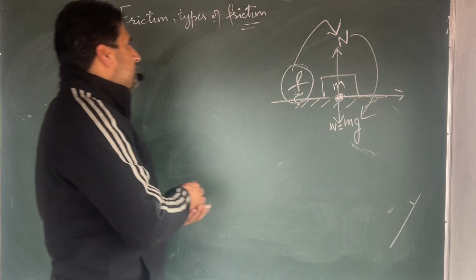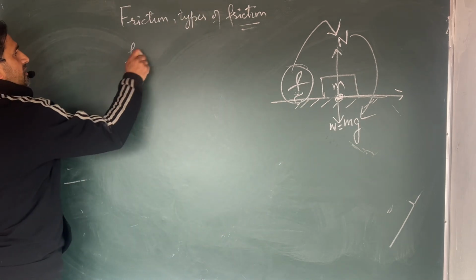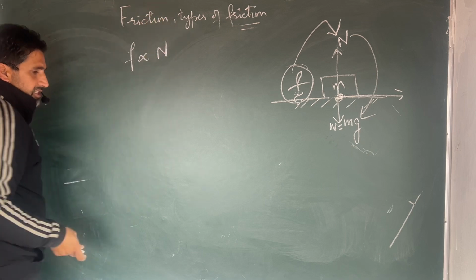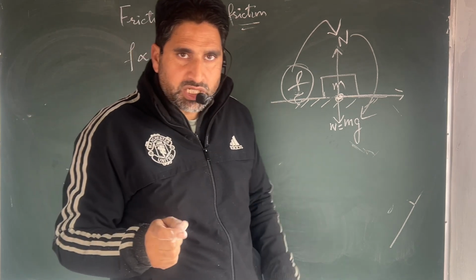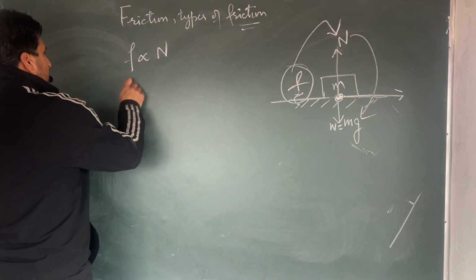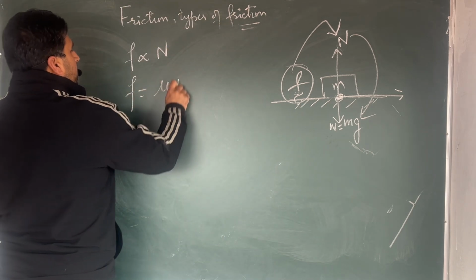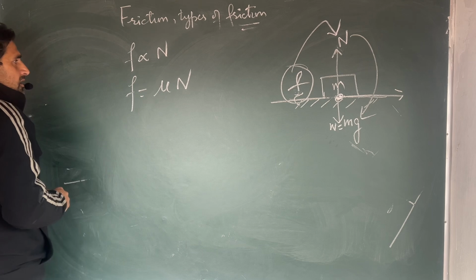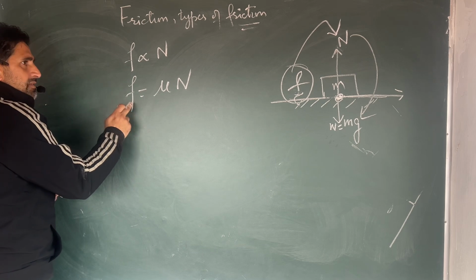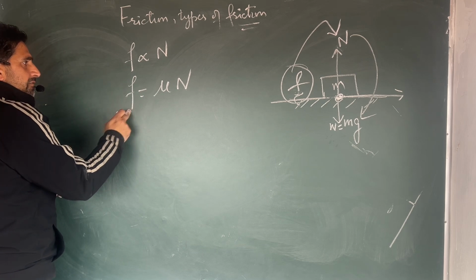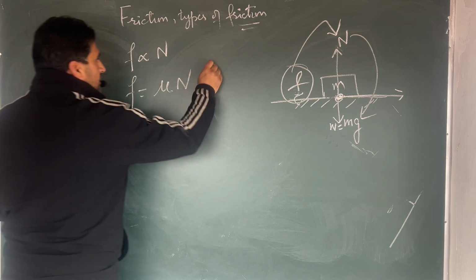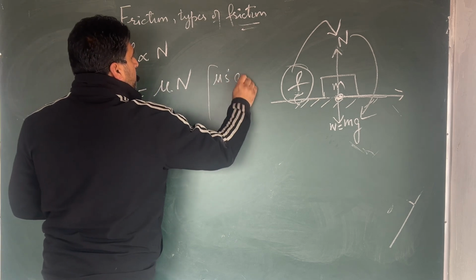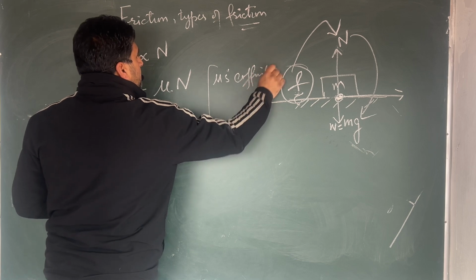So that f, the frictional force, is directly proportional to the normal reaction. So the frictional force is equal to mu times N. For the maximum static friction, called limiting friction, it is mu s N, where mu is the coefficient of friction. Let me write it down. This mu is the coefficient of friction.